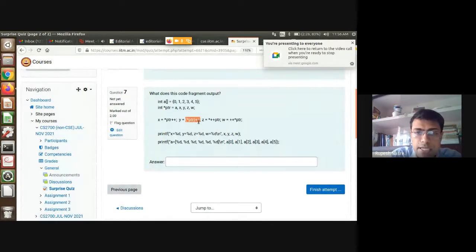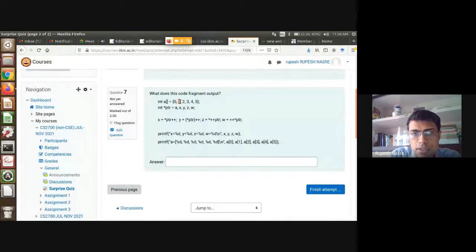Yeah. So here that plus plus is happening on the value, which means that it is happening on A of 1, because PTR is now pointing to A of 1. Whereas if you do not have parenthesis, then plus plus is going to happen on PTR. Right, so those parentheses are important.